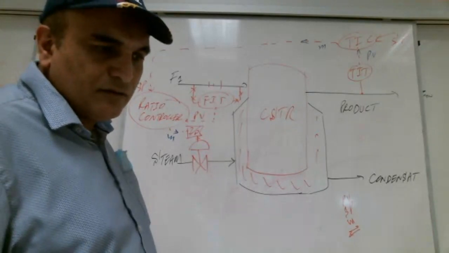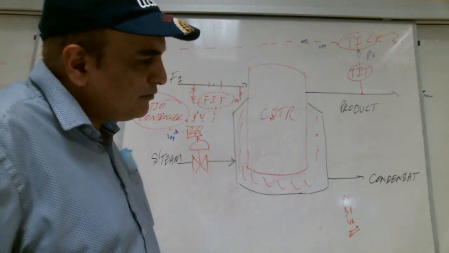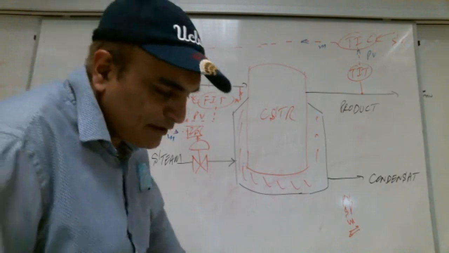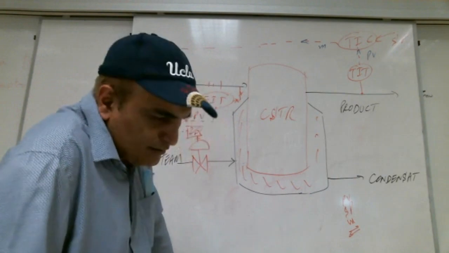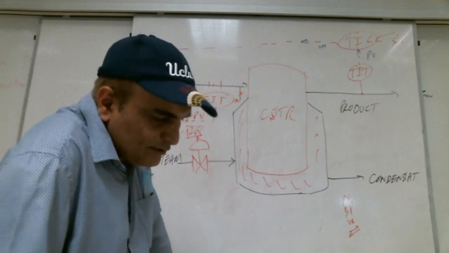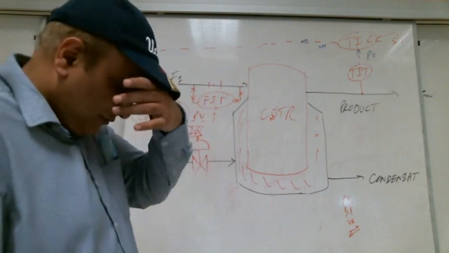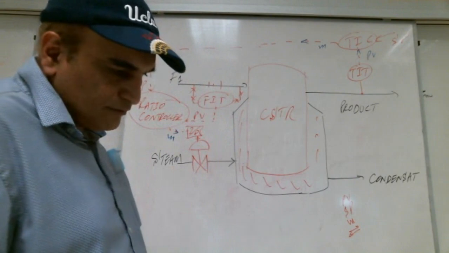I understand. How can the master have feedback without valve? This is my question, teacher. What you are saying is, in any cascade system the master doesn't have any valve. Yes. But in feedback, should any system have a valve?